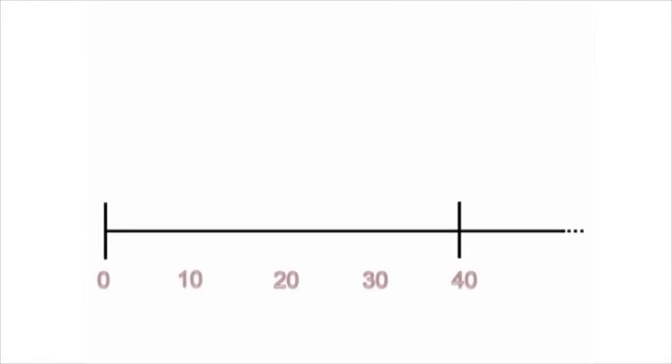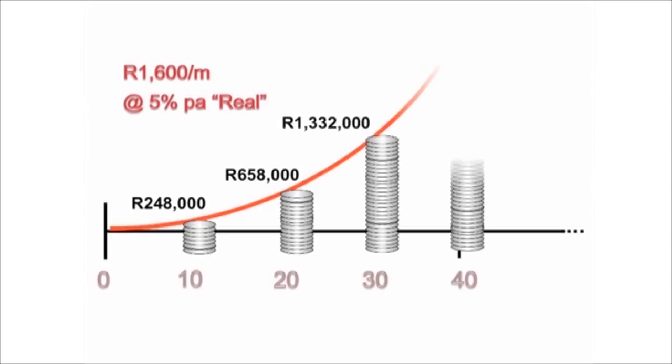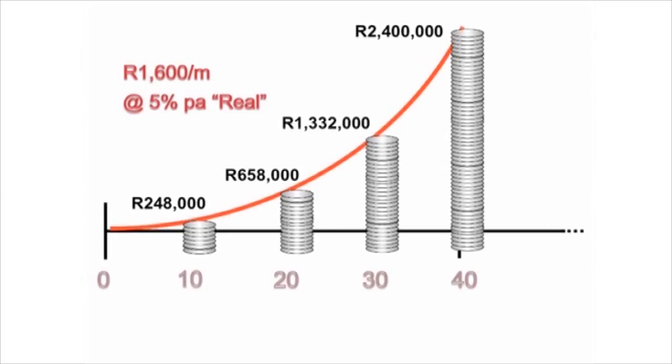If one of the most successful wealth accumulation strategies is employing the mathematical magic of compounding, then a very important part of that equation is time. Let's say that together Bob and his employer invest 1,600 Rand per month and increase that with inflation every year. If he got a real return of 5%, in other words, a return of 5% above inflation, then 40 years later, he would have the equivalent of around 2.4 million Rand in today's money.